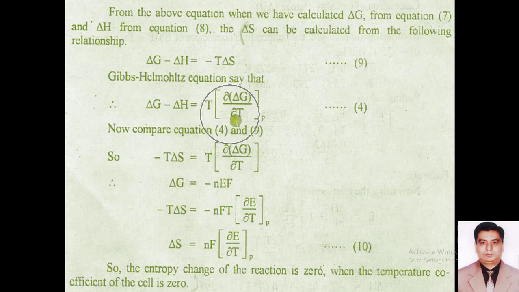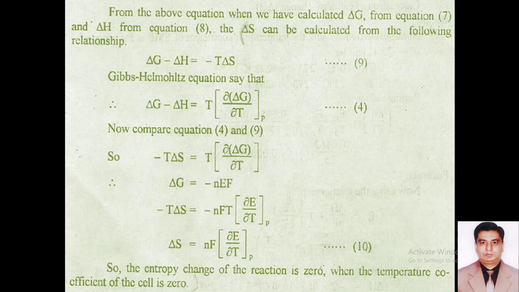It can be written as minus T del S is equal to T into partial del G over partial T. Here del G is equal to minus nEF.